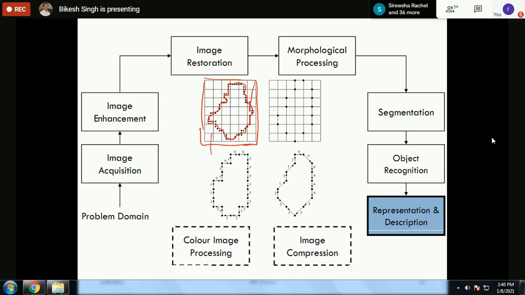Like this is the result. You see, we are representing it by a code. If this object is going in the right direction, I am coding 0. If it is going downwards, I am coding 3. If it is going in this direction, I'm coding it to be 2. If it is going upward, I'm coding it to be 1. And by using this rule, this figure is obtained.